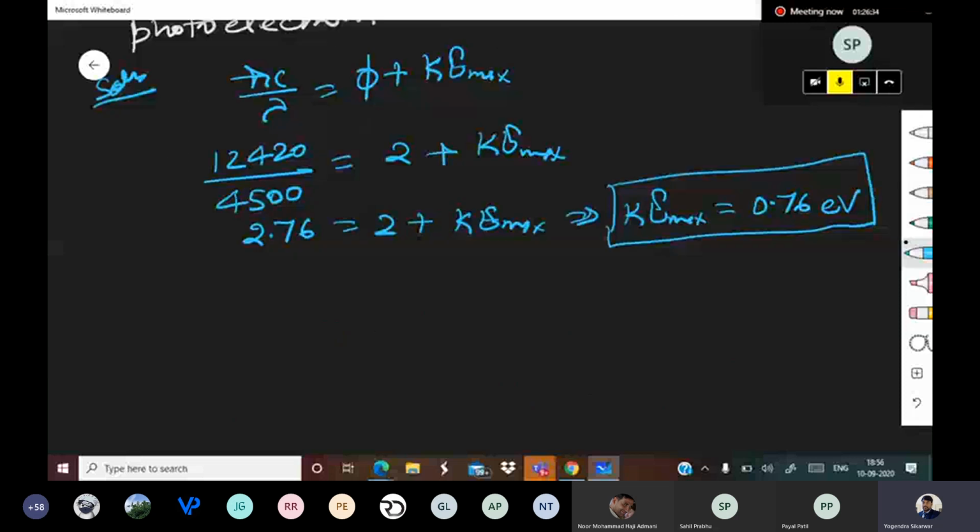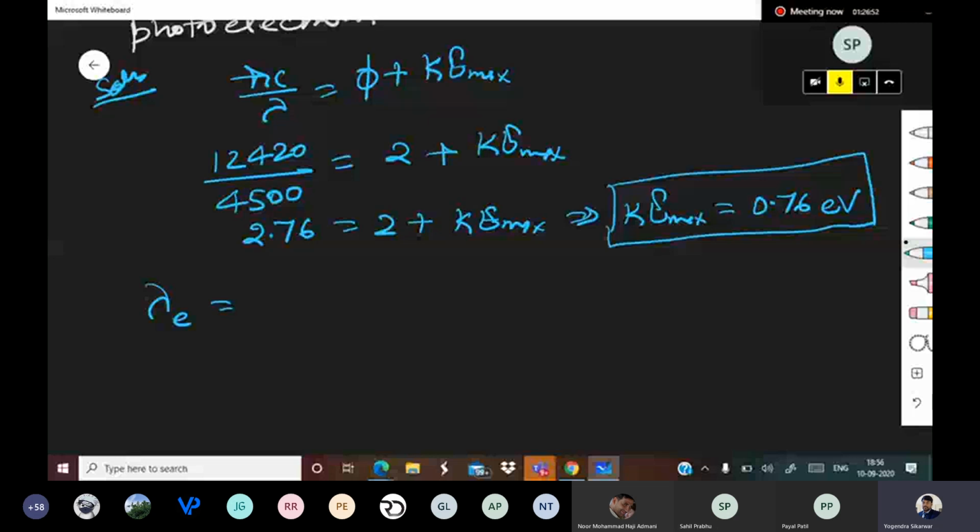As this is 0.76 eV, lambda of electron is equal to, here your formula of voltage won't work.